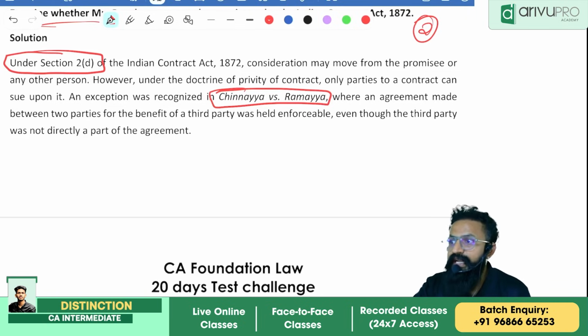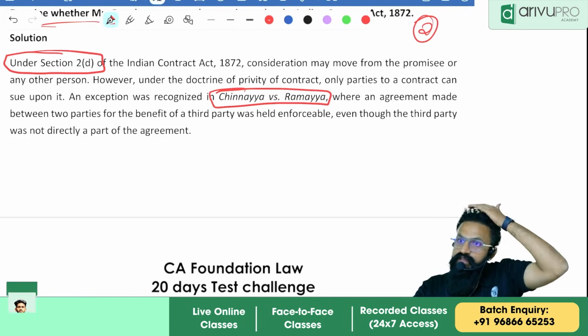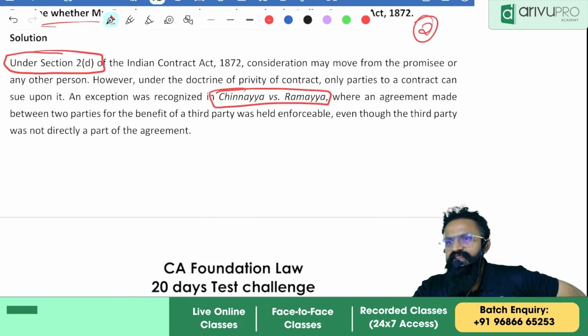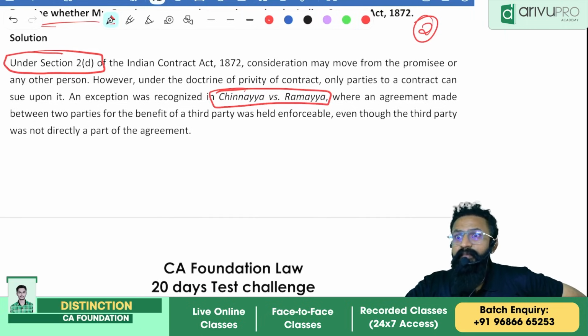Remember, people, I need to write two things here. First, you need to write the definition of consideration. What is the definition of consideration? Section 2(d) says: when at the desire of the promisor, the promisee or any other person. That's the definition.